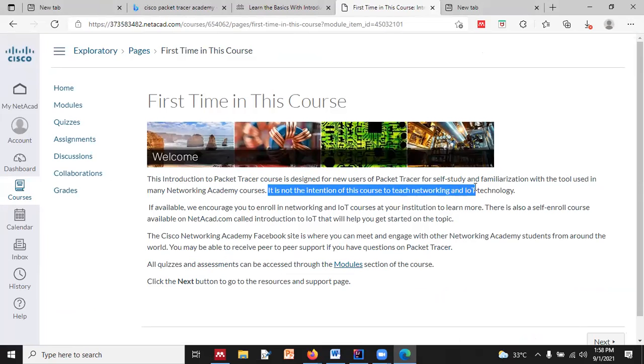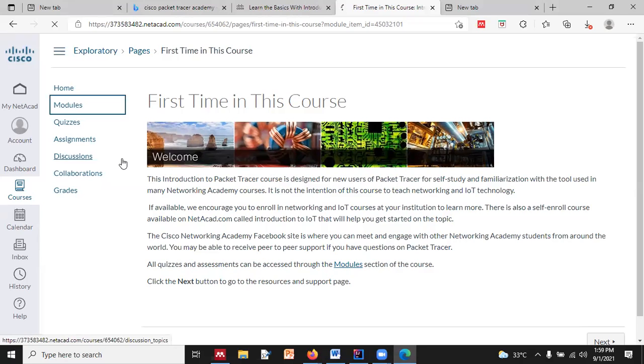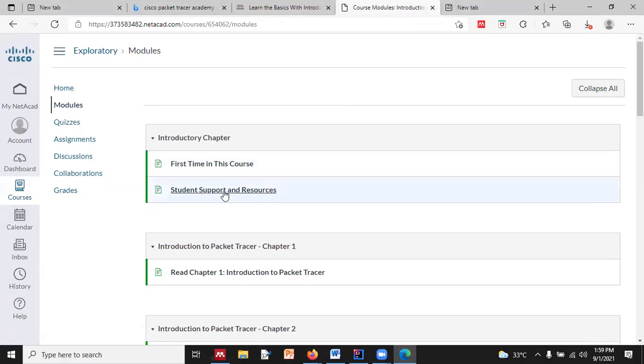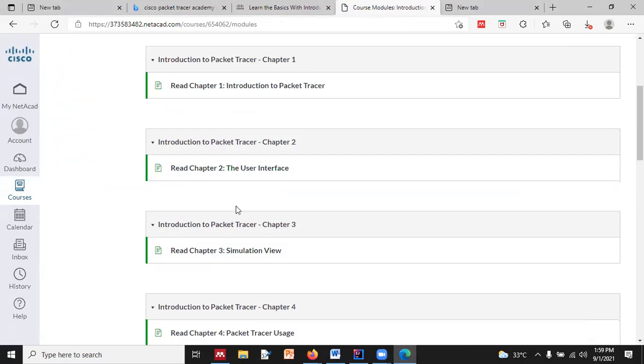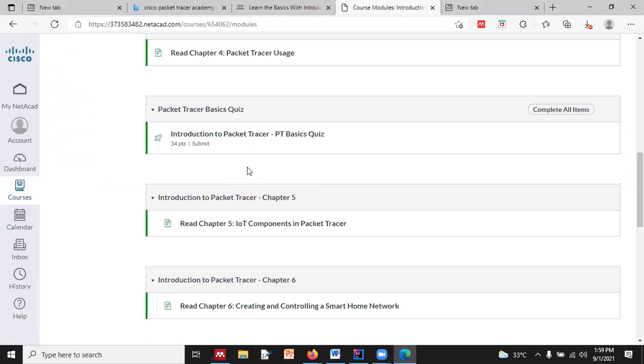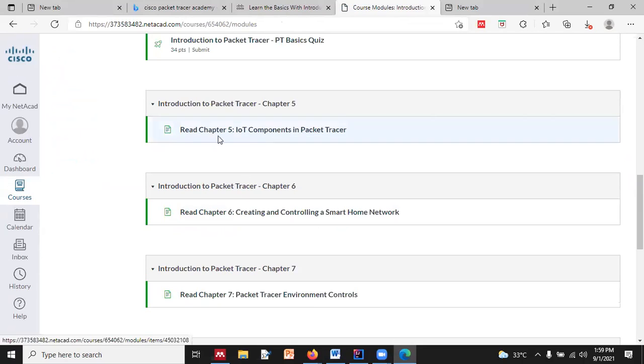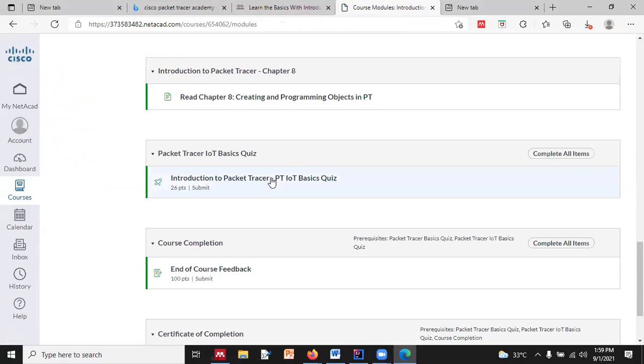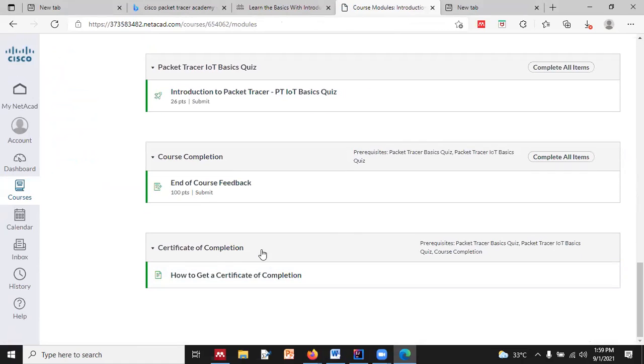It is mentioned over there that it is not the intention of this course to teach you the concepts of IoT technology and networking technology. But since we are having networking, I am explaining network technology also, along with the features of Packet Tracer. These are the modules: chapter 1, 2, 3, 4, then a quiz. Then chapters 5, 6, 7, 8, and then a quiz. In the end, we have to submit the quiz and complete it.